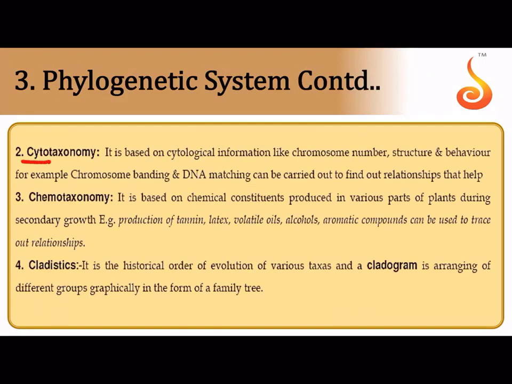Saito means it takes into account cytological information, chromosome structure, chromosome number, cellular structure, and also takes into account genetic material, that is DNA, and features of, for example, the DNA sequences. Chemotaxonomy takes into account, like we discussed, phytochemicals. There are so many chemical constituents that are produced by the plant as the plant matures and starts undergoing secondary growth. Secondary metabolites whose function in the plant is not exactly known,